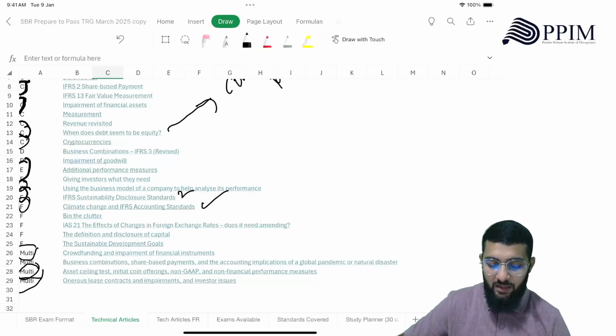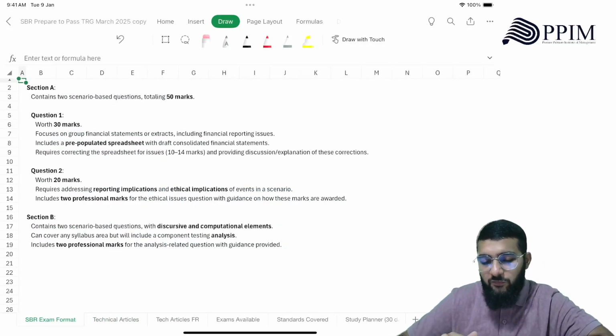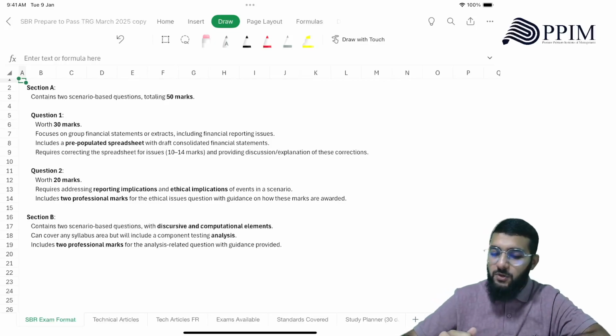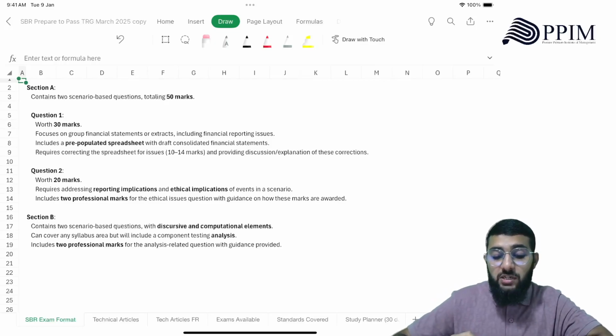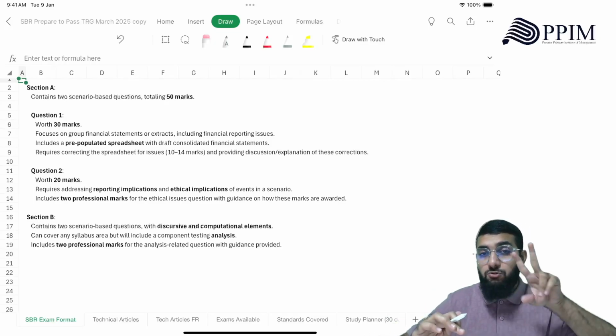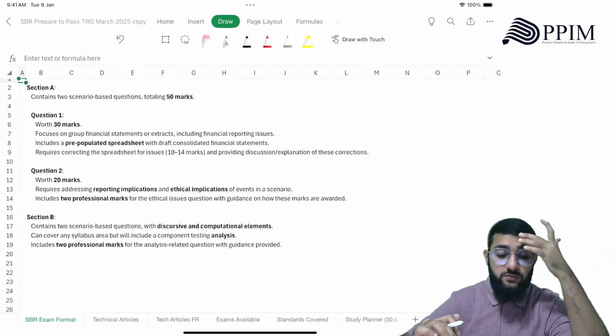All right. So just to quickly take you through the SBR exam format, I'm sure you should know how the format works, but let me quickly take you through it. There are two sections, section A and section B. Section A is 50 marks, section B is 50 marks. Section A has two questions, question 1 and question 2. Question 1 is of 30 marks, question 2 is of 20 marks.